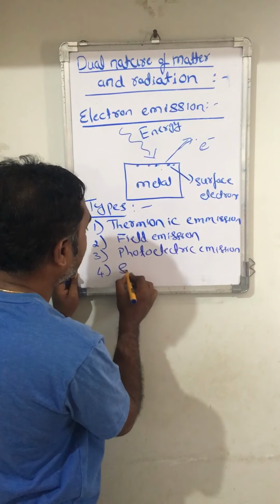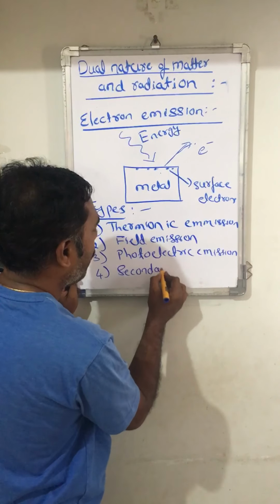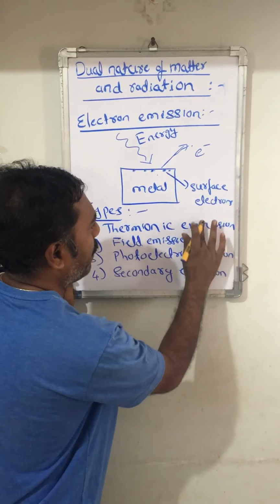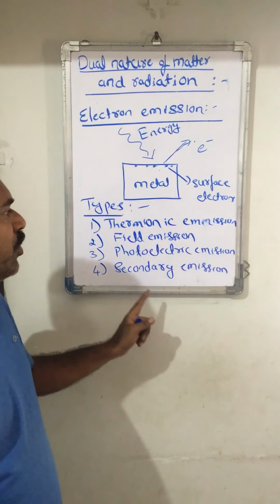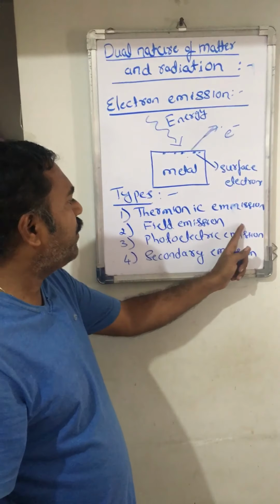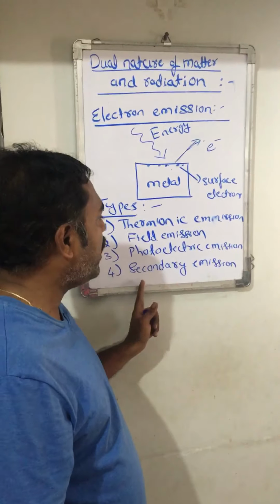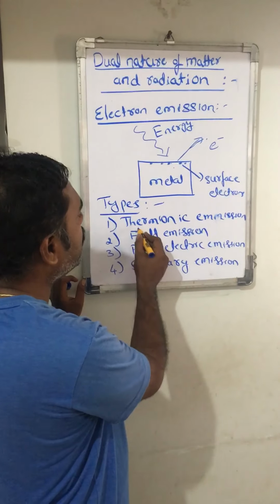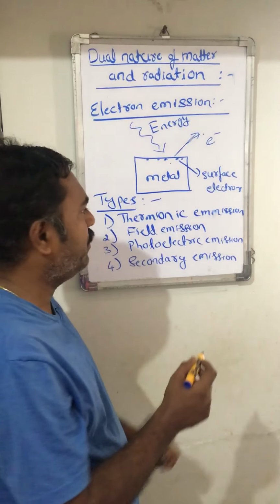Fourth one is secondary emission. So these are the four types of electron emission: thermionic emission, field emission, photoelectric emission and secondary emission. Now let us discuss these all one by one.